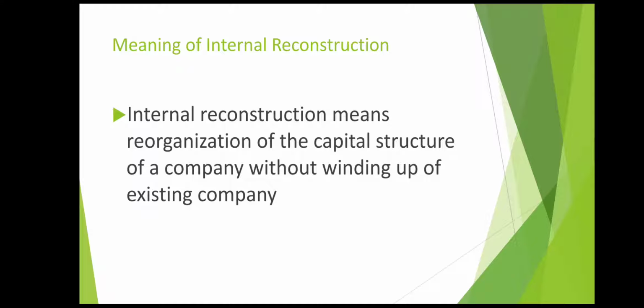Here we can either alter the share capital or we can reduce the share capital. Share capital can be reorganized in two ways. One is alteration of share capital, second way is reduction of share capital. So using these two things we can do internal reconstruction of a company. So in short, in internal reconstruction you are trying to reorganize the internal affairs of the company. You are not planning to close down the business, you are planning to make certain changes internally in the capital structure of the company so that the company can continue its business. Okay, that much you need to keep in mind.